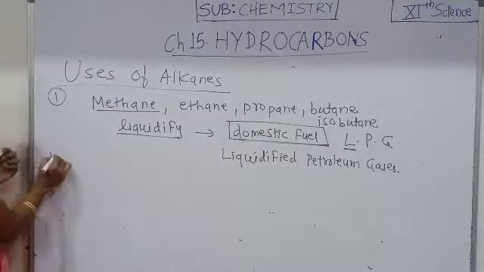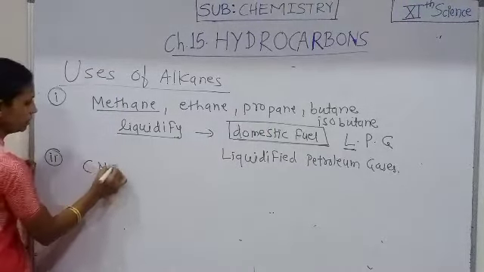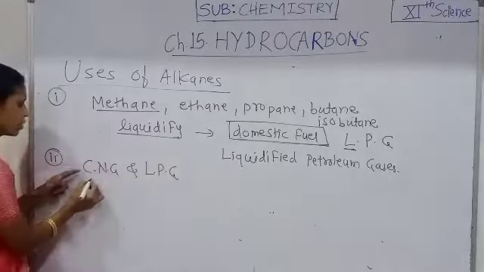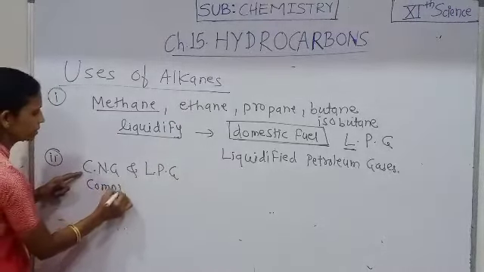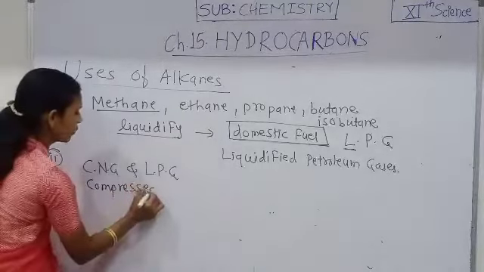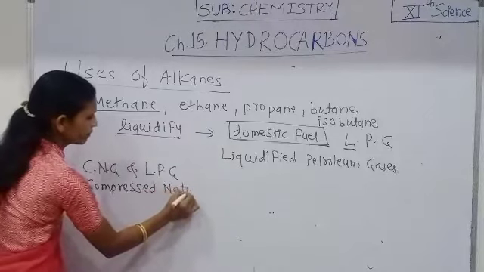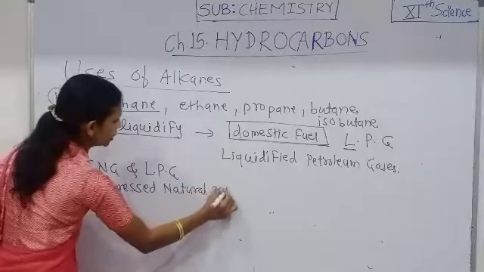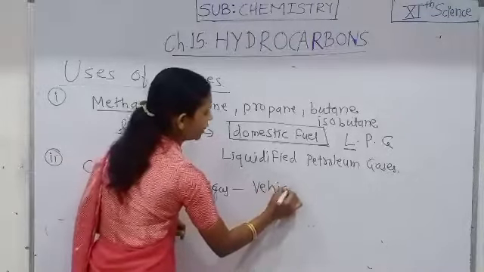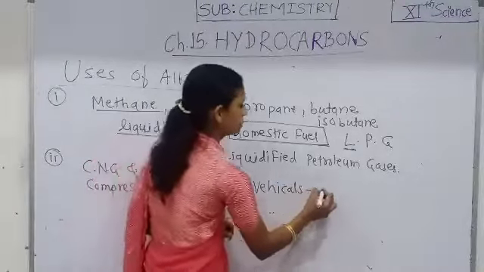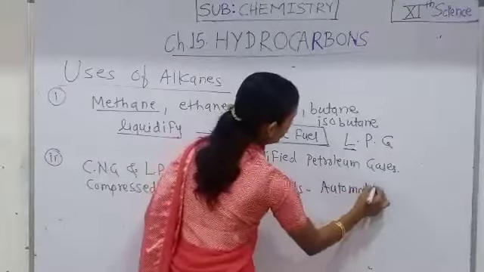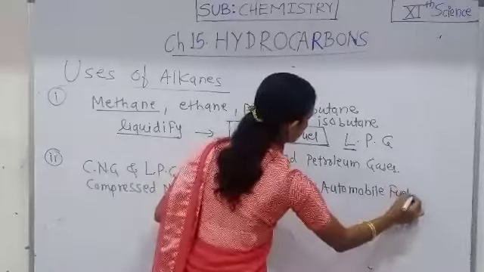As well as see here, CNG and LPG. CNG, that is compressed natural gas, that is methane, which is a natural gas, is compressed and used in vehicles as an automobile fuel.